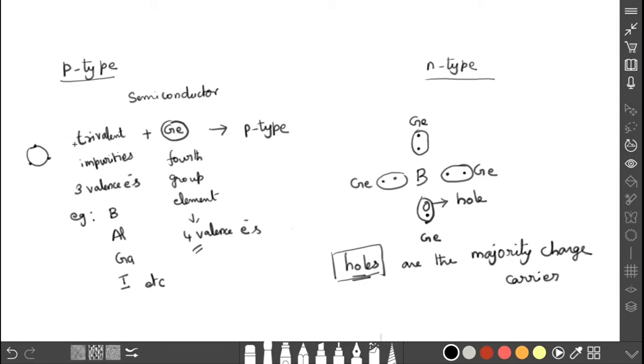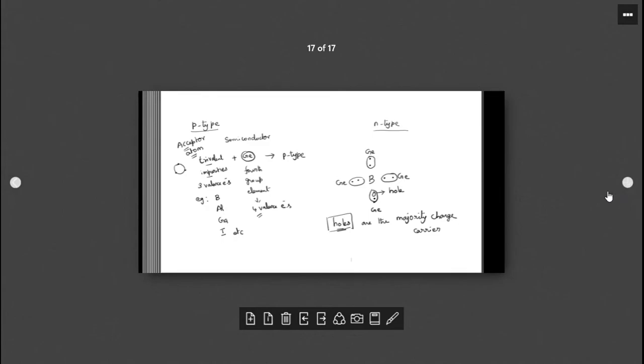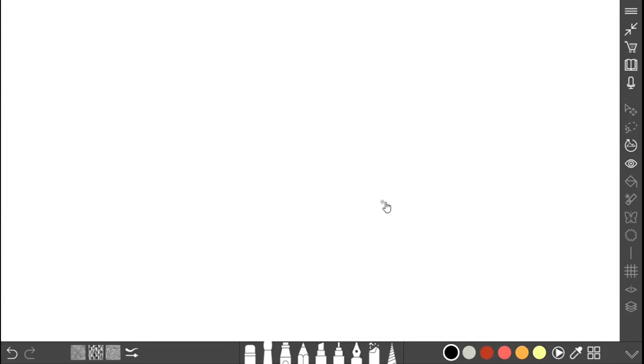So the trivalent impurities are called acceptor impurities or acceptor atoms. These atoms are ready to accept the electron. That's why it is called an acceptor atom. So now you have a clear idea about the p-type semiconductor. Next we are going to the n-type semiconductor. So how are the n-type semiconductors formed?